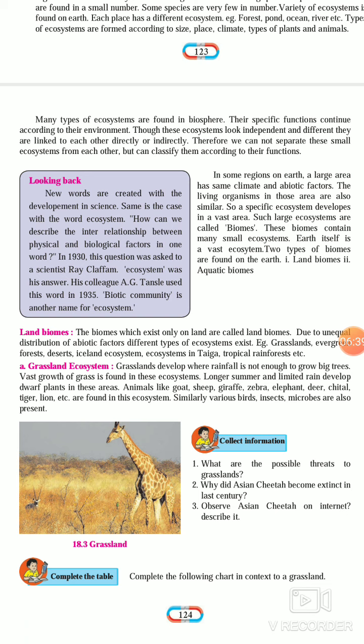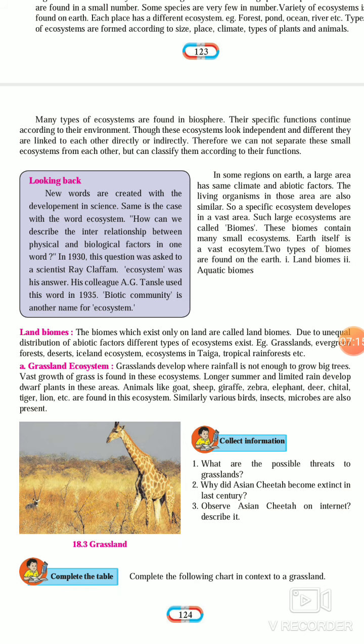In some regions of the earth, a large area has similar climate and abiotic factors. Living organisms in those areas are also similar. A specific ecosystem develops in a vast area. Such large ecosystems are called biomes. Biomes means large ecosystems. These biomes contain many small ecosystems. Earth itself is a vast ecosystem. Two types of biomes are found on the earth: land biomes and aquatic biomes. Land biome means land ecosystem, and aquatic biomes are seen in the ocean.